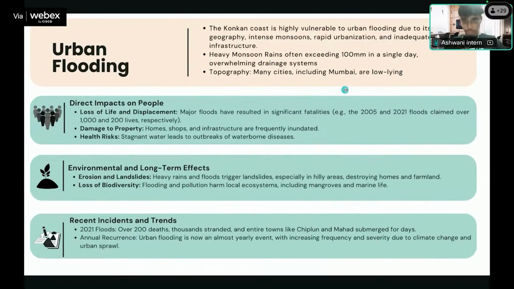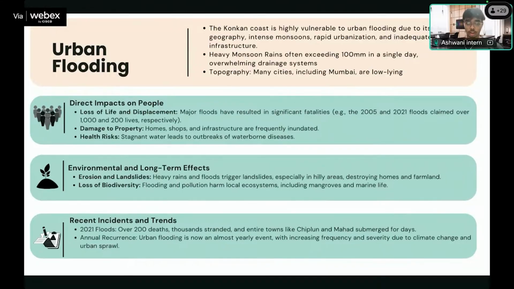Then the other problem is urban flooding. Due to the topography and the strategic location of the Konkan coast and many districts around it, urban flooding is very usual and prone to happen in these areas. This leads to lots of problems like the loss of life, money, and property, and even the stagnant water from flooding causes major health-related issues, which are difficult to handle.